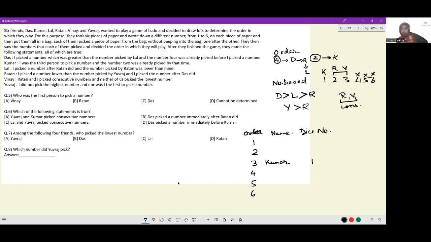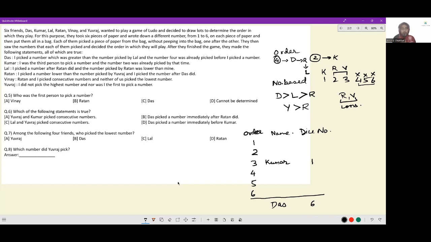Now, Ratan and Vinay pick consecutive numbers. Number-wise, Ratan and Vinay are at 2 and 3. So 4, 5, 6 I have to see. Within this 4, 5, 6, Yuvraj is definitely not the highest. And Lal is definitely not the highest. Ratan is definitely not the highest. Vinay is definitely not the highest. So the only person who can be highest is Das. So there is Das and 6 somewhere.